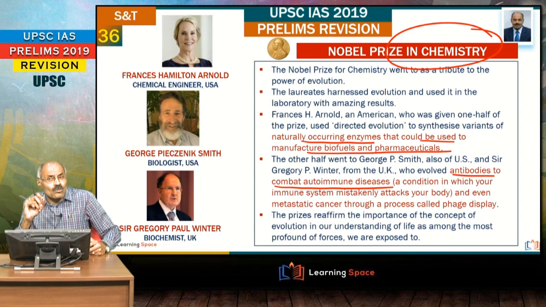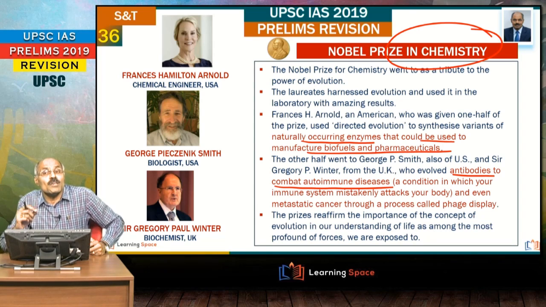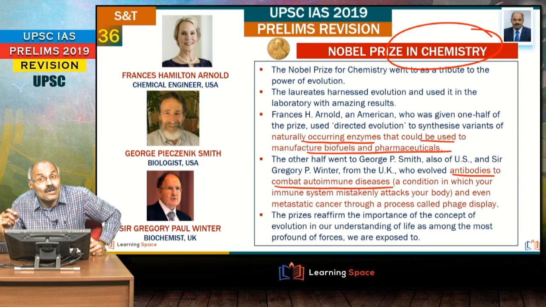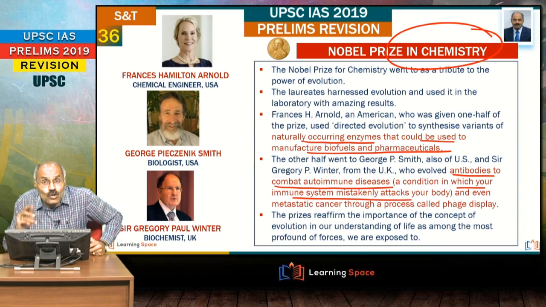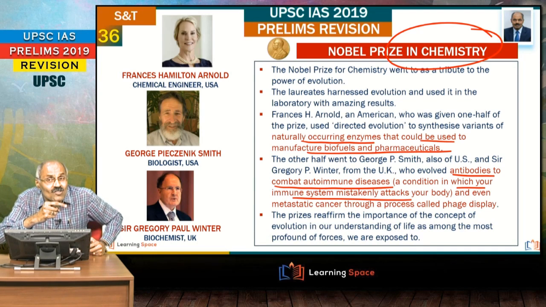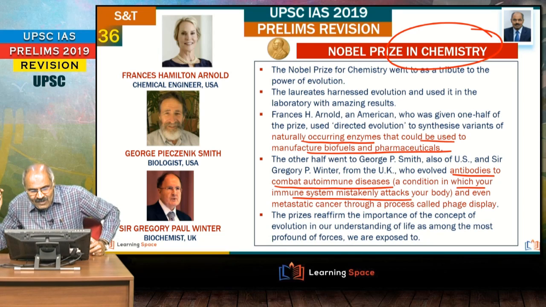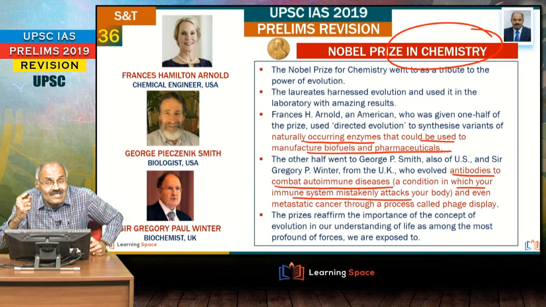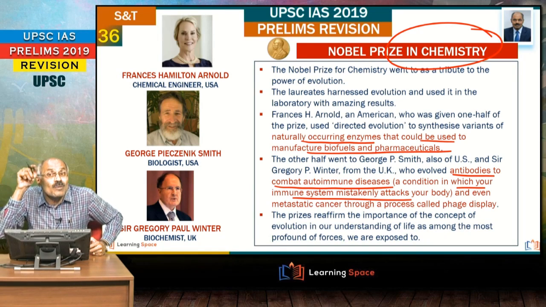And you may have a doubt, what is the meaning of autoimmune diseases? Autoimmune diseases are nothing but the condition in which your immune system by mistake attacks your body. Very important. Normally, your immune system is supposed to protect you against diseases, but by mistake your immune system attacks your own body.